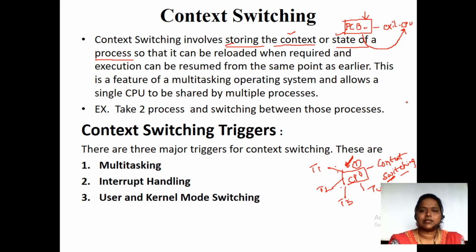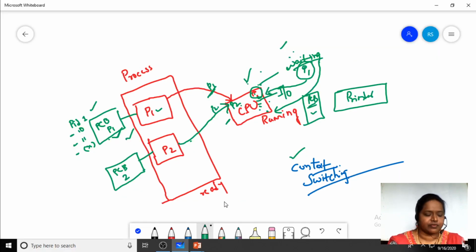Next is context switching triggers. What are the situations in which we are going to do context switching? What are the different possible ways? There are majorly 3 different times we are going to do the context switching. The first one is multitasking, the second one is interrupt handling, and the third one is user mode and kernel mode. So we are going to discuss these, fine.